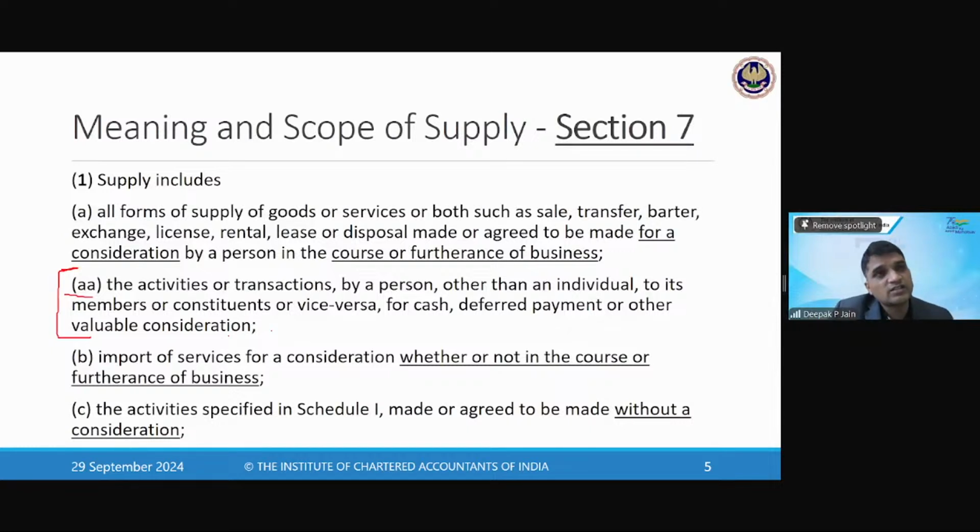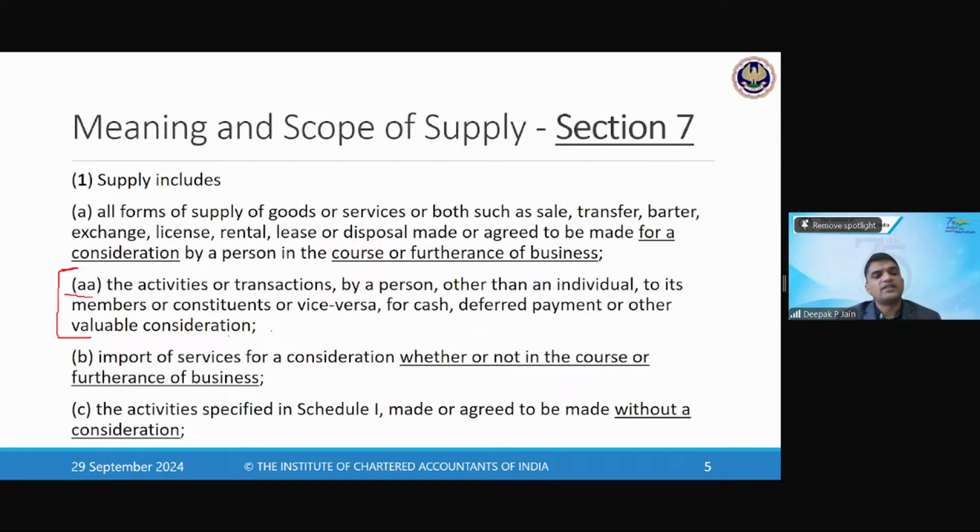If this music providing company is outside India and you are the receiver in India, this transaction, even though it is not in the course of furtherance of business, is still liable to GST. Now, who will pay the GST? That we will come to know later on. But understand that at this stage, when we are defining supply, any kind of import of services will be liable to GST because it is covered under the scope of supply.